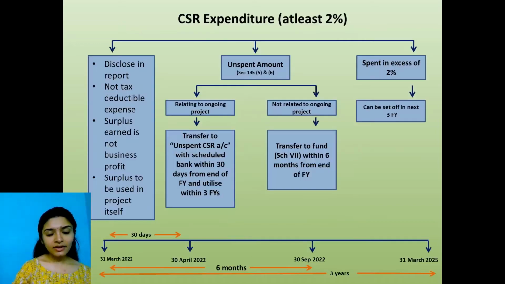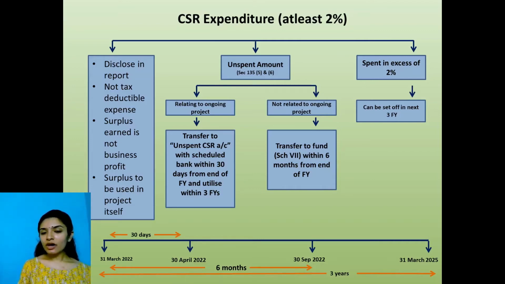Here the Act is telling, first, if you have an unspent amount, then first check if it is relating to an ongoing or not ongoing project. What is this ongoing project? For example, let us say I'm operating out of Ernakulam. I want to build a hospital in my district that is providing free health services to all the people in my area. Okay. Now, building a hospital is not a short term project. It might take more than a year, right? I will not spend one lump sum amount towards this project. I will spend many installments. Such a project is called an ongoing project. It's a long term project.